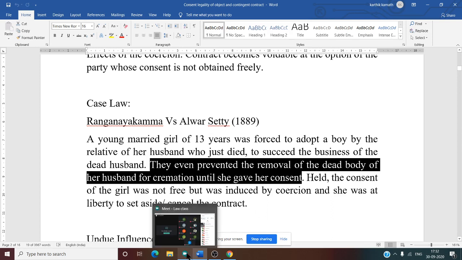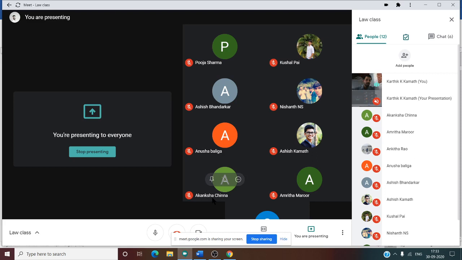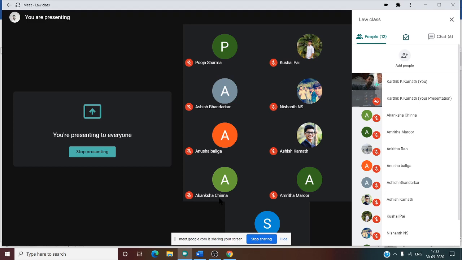Can you tell me why she should adopt a boy? It is given in the case that it was to succeed the business of her husband. Now the husband has died, so to continue the business of the husband, that young girl should adopt someone as her child. That is the meaning of this.